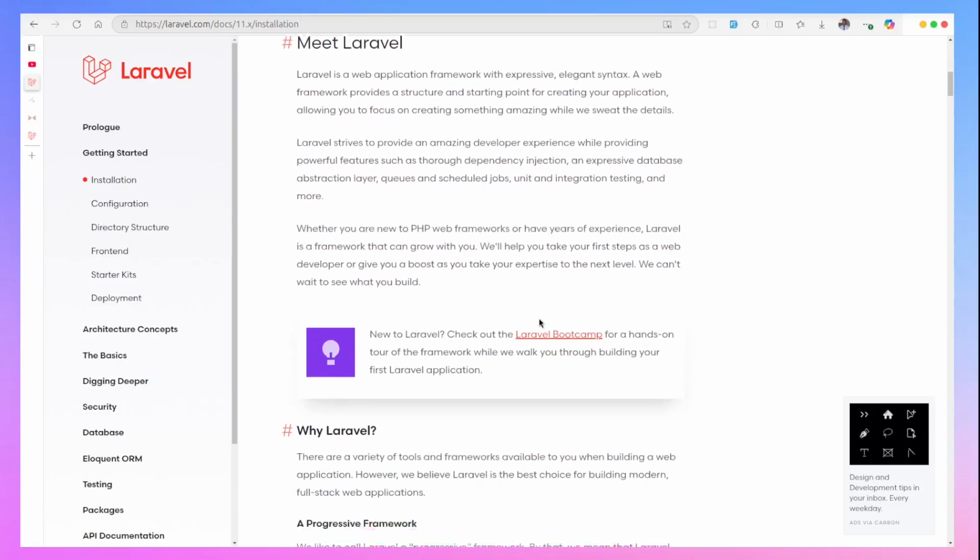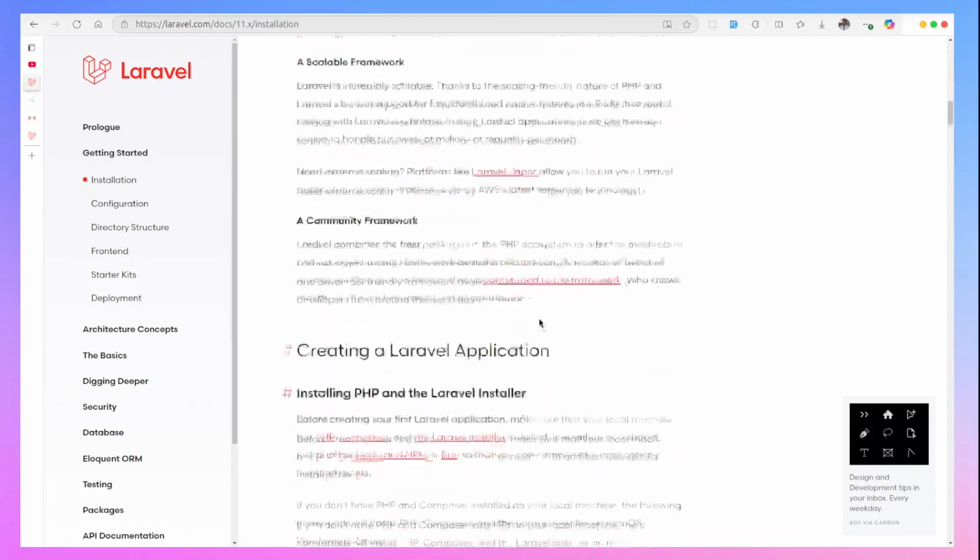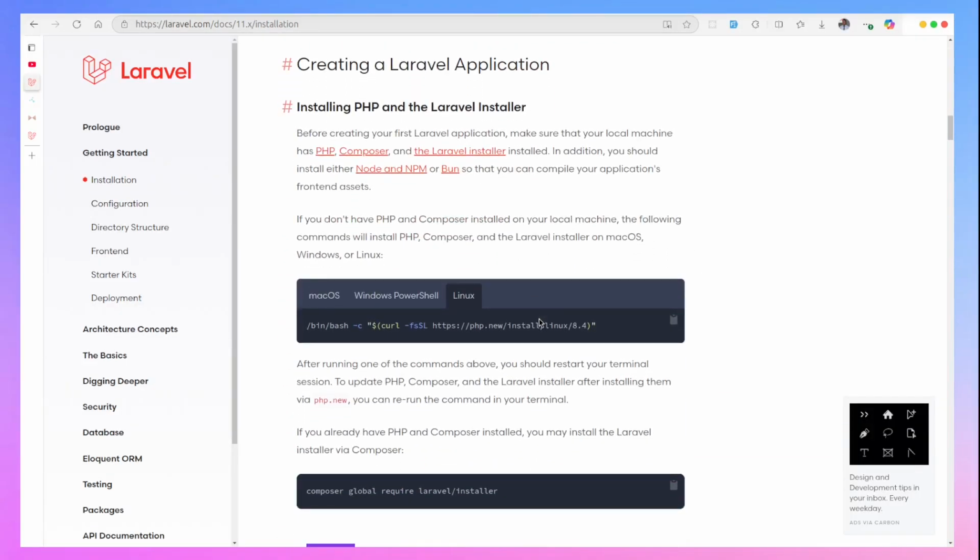So let's proceed to actually see how we can set up for Laravel development. First you need to install PHP on your PC, and you also need to have Composer. You need Node and NPM or Bun. On the Laravel documentation, there is a very easy, maybe one line of code to just get started on Mac, Windows, and Linux. But for me, I actually prefer something more than this.